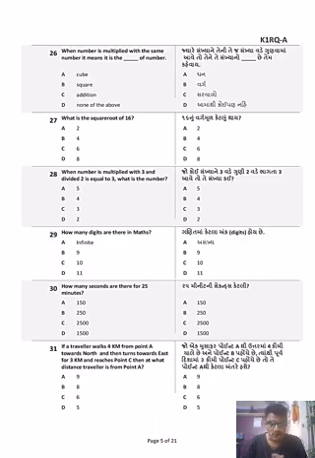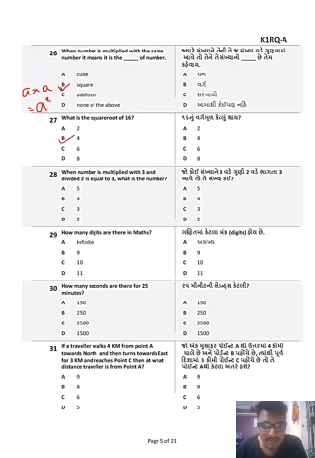Okay. Now, when a number is multiplied with the same number, it means it is the square of the number. अगर एक नंबर को हमने same multiply, एक नंबर को same number से multiply किया तो क्या मिलता है हमें, उस नंबर का square मिलता है. Okay. What is the square root of 16? Square root of 16 is 4.